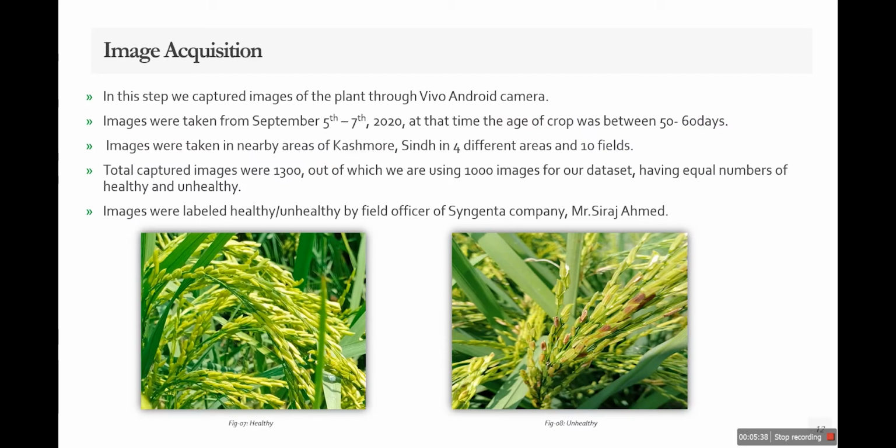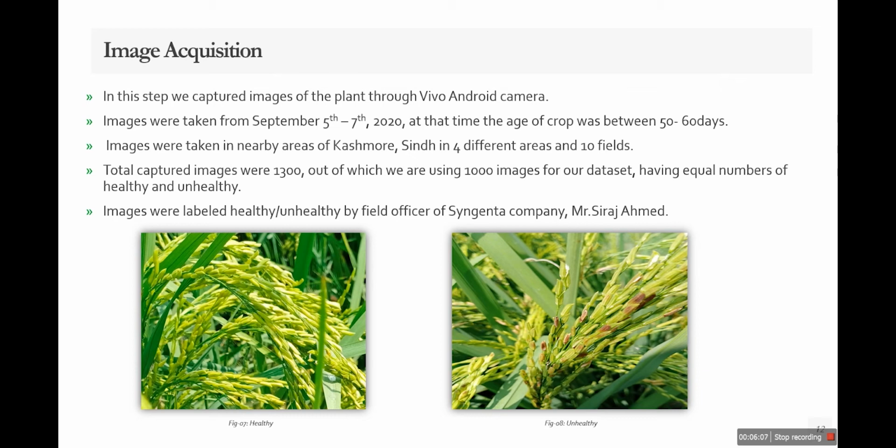Image acquisition is the process in which we obtained our images. In this step, we captured images of plants through a Vivo Android camera, a Vivo mobile phone. Images were taken from September 5th to 7th, 2020, and at that time, age of the crop was 50 to 60 days, and the total age of rice crop is 90 days. Images were taken in nearby areas of Kashmir, Sindh, in 4 different areas and 10 different fields to have diverse results, to have diverse samples.